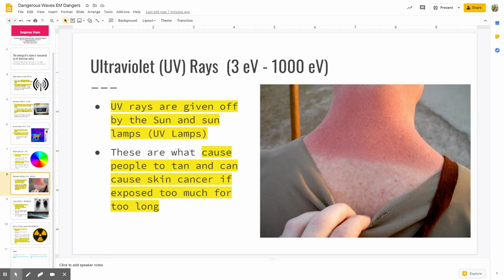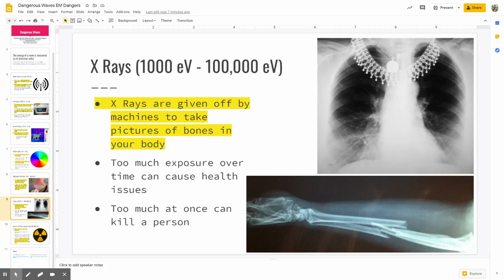All right, the next type of wave we're going to talk about is an X-ray. Okay, these are given off by machines to take pictures of the bones in your body. Now, any of you, well, obviously can't answer my question, but if you've ever had an x-ray, you'll notice that the nurse or the x-ray tech or whoever's taking your x-ray will walk out of the room to go press the button to take the x-ray.